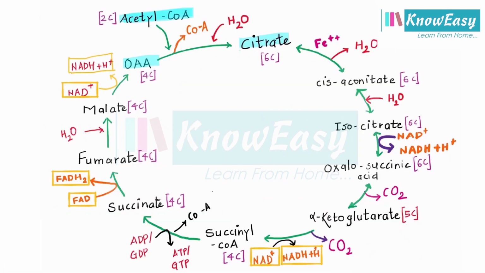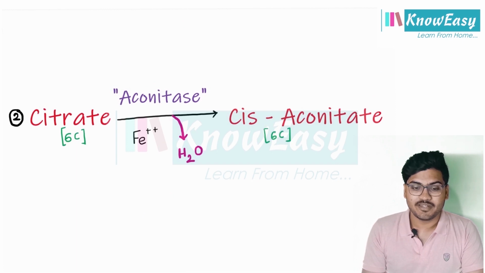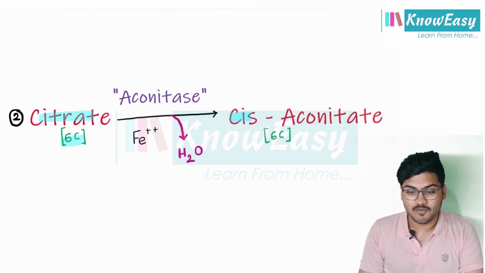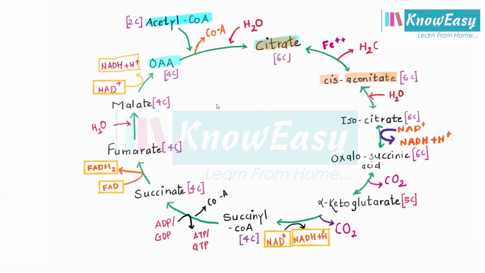Now citrate will be converted to cis-aconitate. Citrate is a 6-carbon compound and is converted into cis-aconitate, which is also a 6-carbon compound. This reaction is catalyzed by the enzyme aconitase. This is an iron-containing enzyme, and water is removed in this process. Now cis-aconitate will be converted to isocitrate.